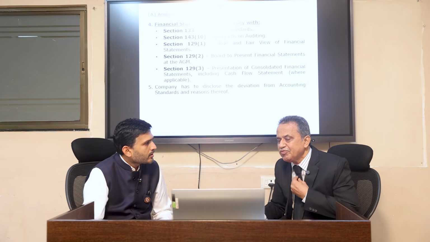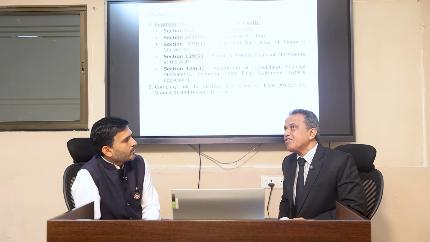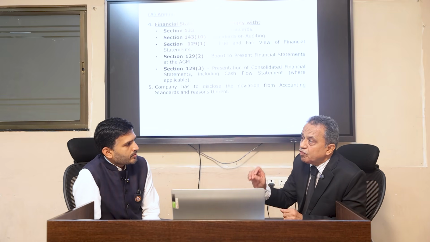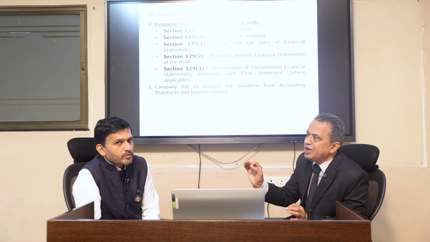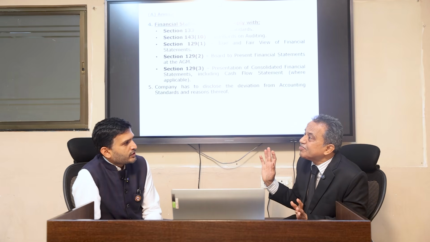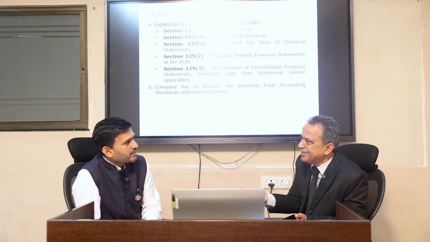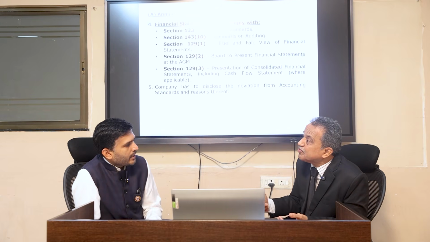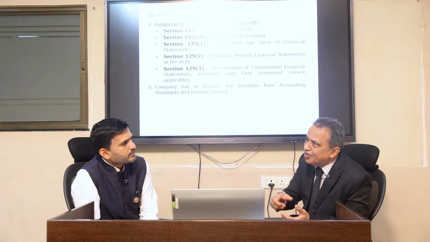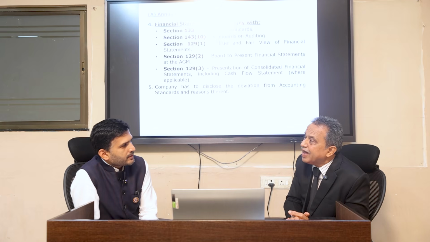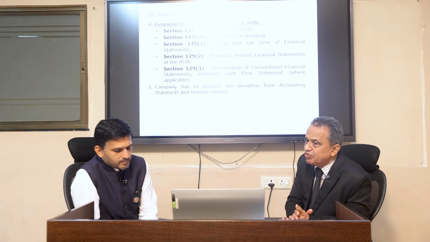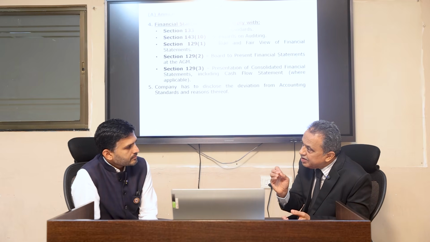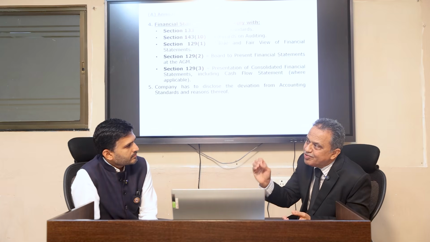Section 129(1) is very much important as far as audited financial statements are concerned, and your audit report under Section 143. 129 specifically talks about true and fair view of the financial statements. That is what we give at the end. It is basic. Then 129(2): the board is to present the financial statements at the AGM, along with the consolidated financial statements if they are applicable. So 129 is a very rigorous section. If you see section 129 subsection 7, there are penalties, even imprisonment for the company officers and directors.